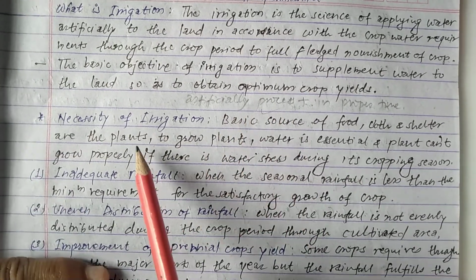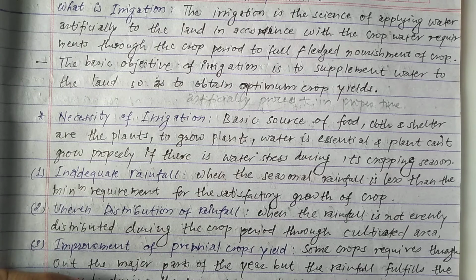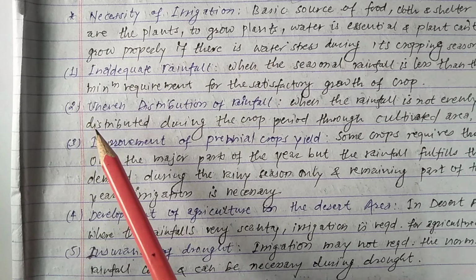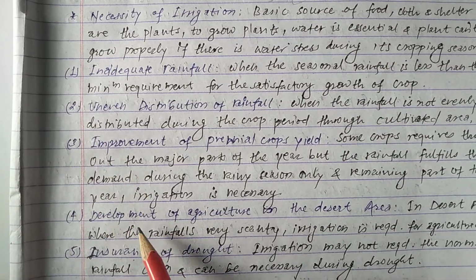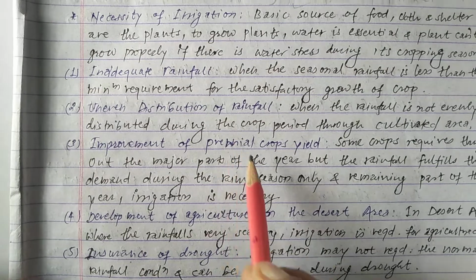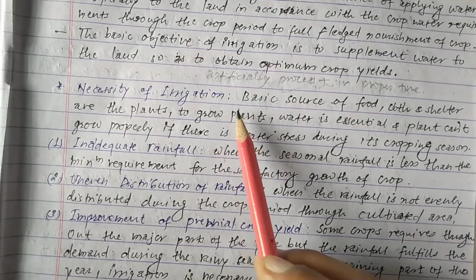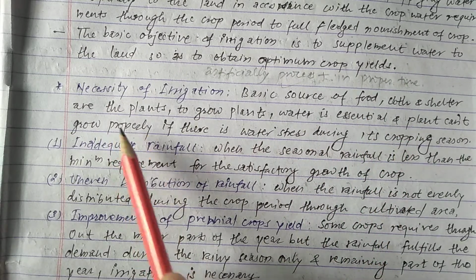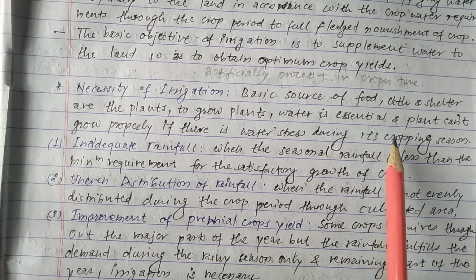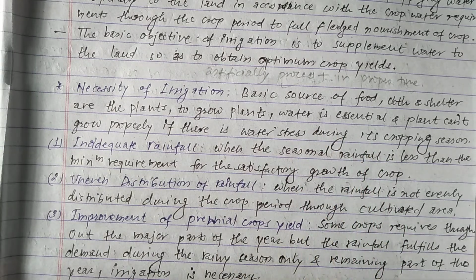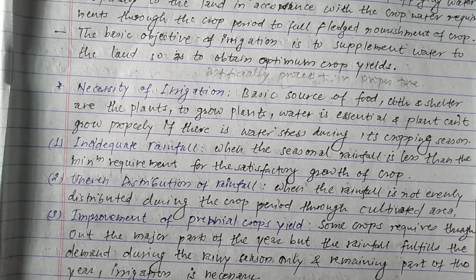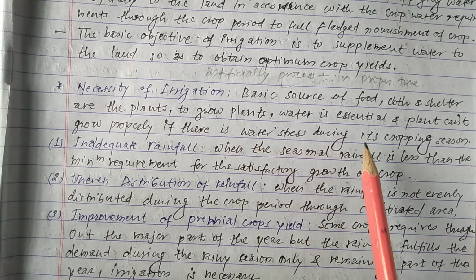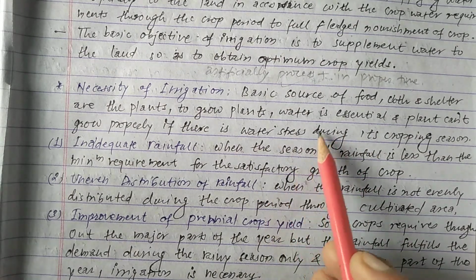Now we will see the necessity of irrigation. What are the different necessities of irrigation? Here we will mainly study 5 different necessities of irrigation, so let's see one by one. The basic sources of food, cloth and shelter are plants. To grow plants, water is essential. Food, clothes and shelter all come from plants, and for the growing of plants, water is necessary.